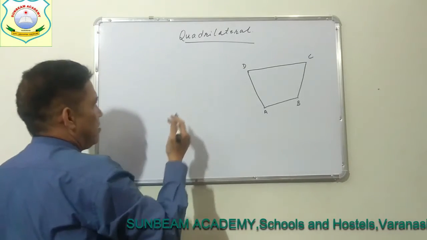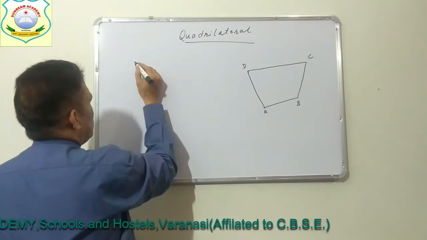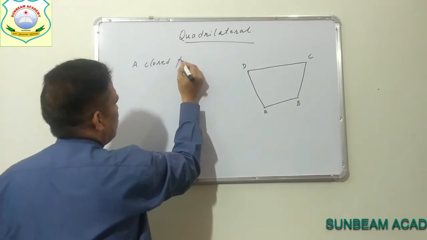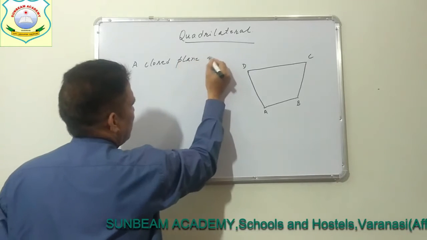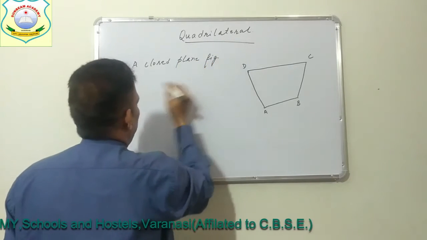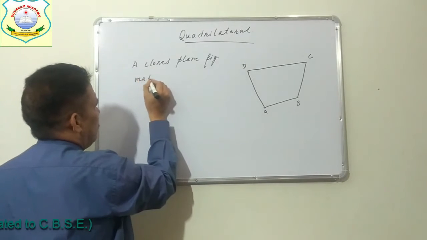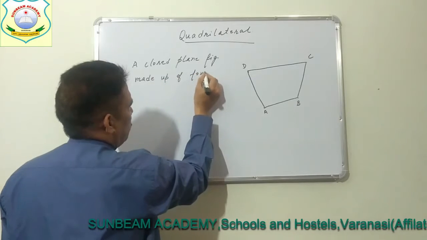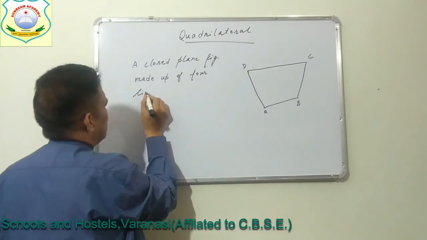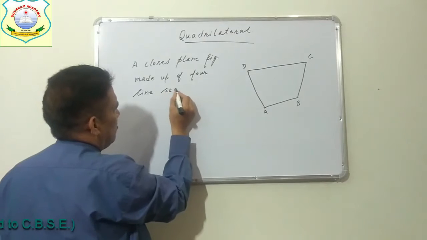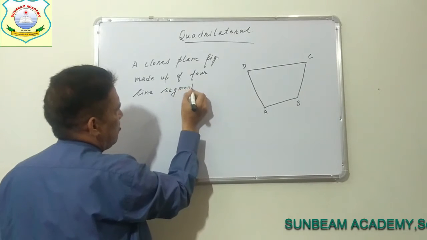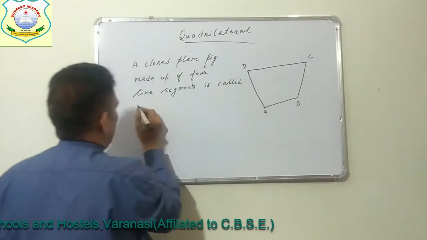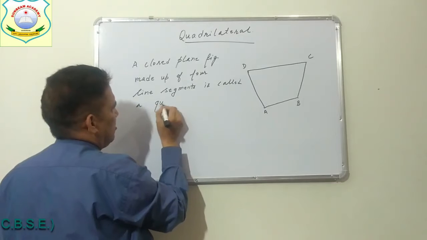What is the definition of quadrilateral? A closed plane figure made up of 4 line segments is called a quadrilateral.